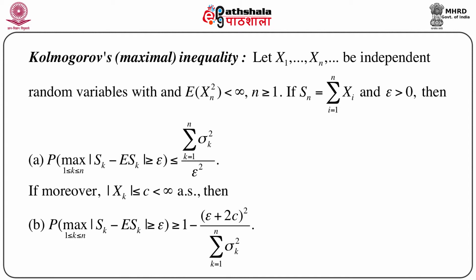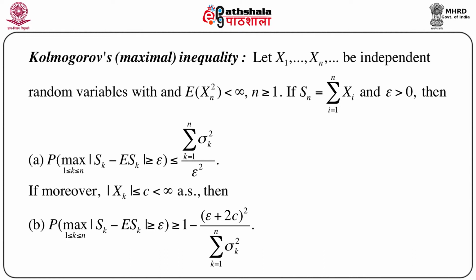Now, Kolmogorov also developed another result relating to the lower bound. That means the probability of the same event is greater than or equal to something, provided another condition is assumed. That is, if moreover we assume that modulus of Xk is less than or equal to c, where c is less than infinity, almost surely, then the probability of the maximum over 1 less than or equal to k less than or equal to n of modulus of Sk minus expectation of Sk greater than or equal to epsilon is greater than or equal to 1 minus (epsilon plus 2c) whole square divided by the summation of sigma k square, k equals 1 to n.